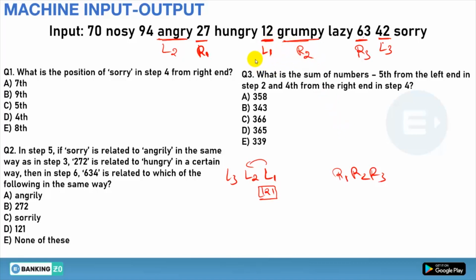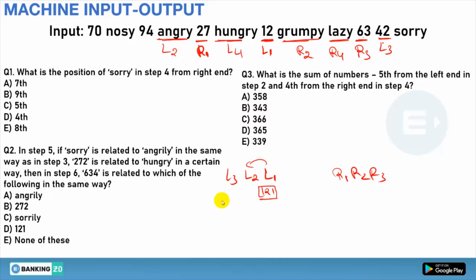Now we have to take the alphabet. After A and G, what will come? That will for sure be H, so it will be L4. And to the right side, after H, that is L, lazy, so it will be R4. Till now it is clear or not?